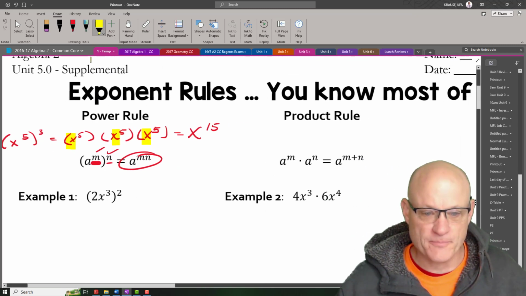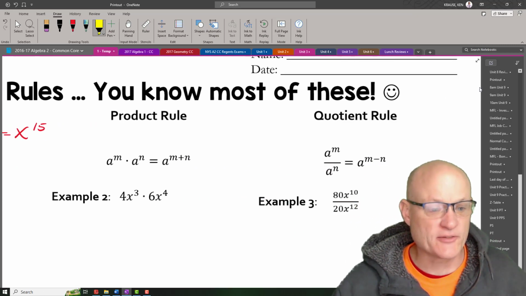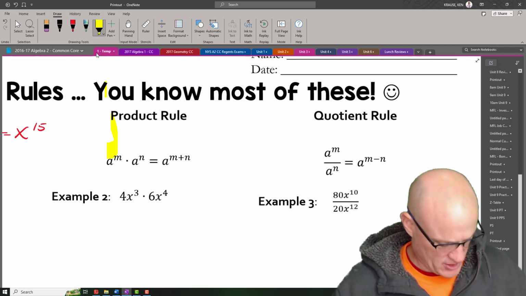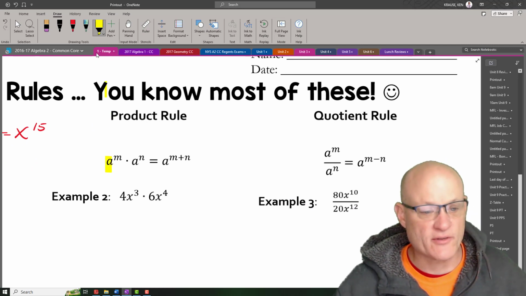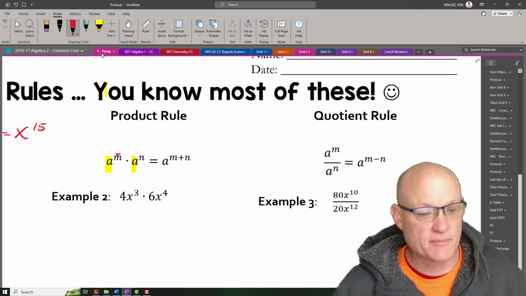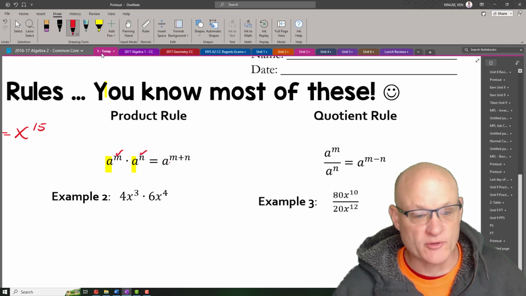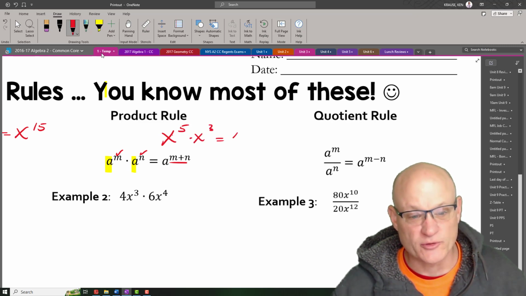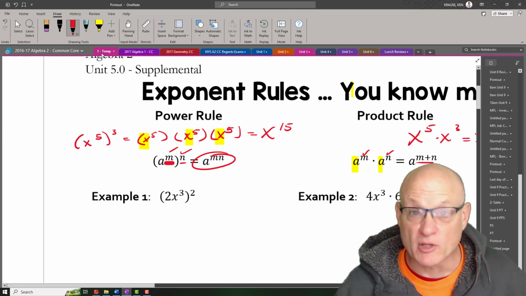As long as the bases are the same, if you have some base to some exponent times the same base to another exponent, all you do is add those exponents. Again, you already know this rule. X to the fifth times x cubed is equal to x to the eighth. So when you have an exponent raised to an exponent, we multiply them.